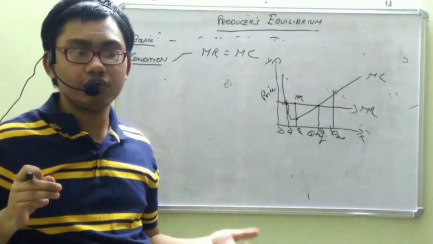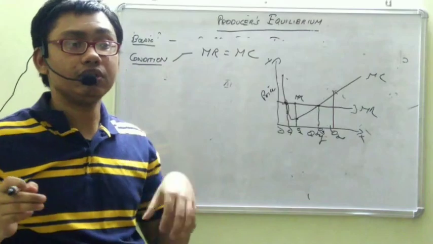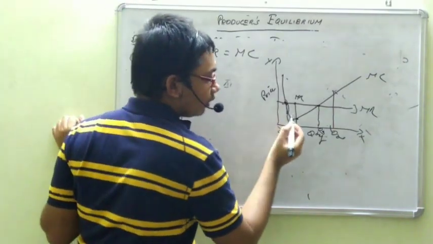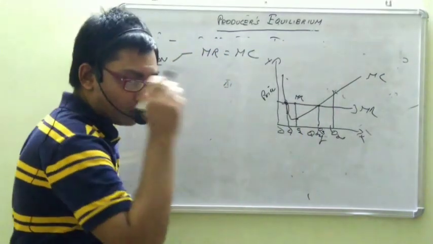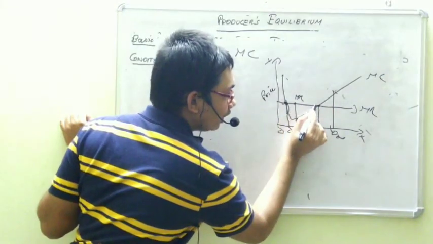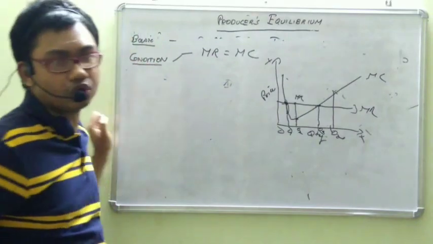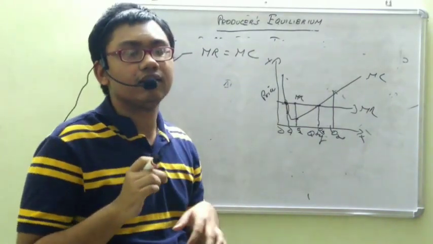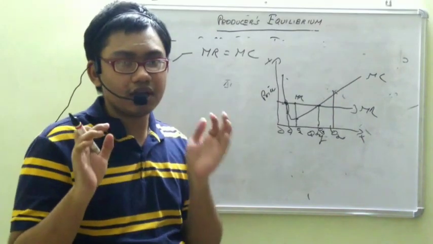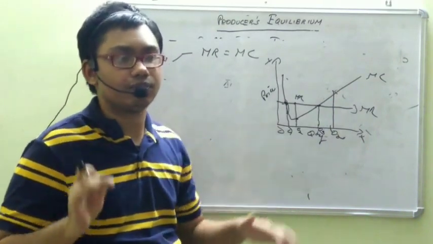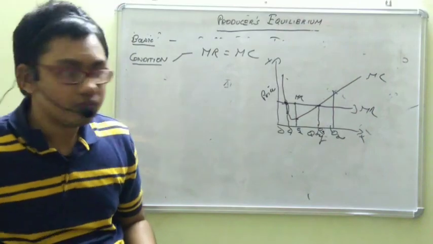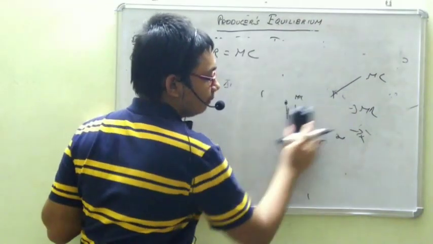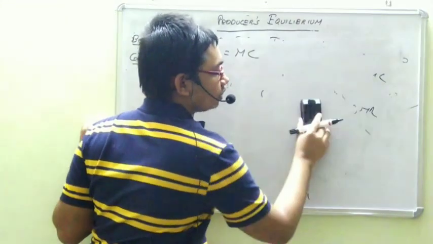For each additional unit he produces, he will incur losses, so he will not operate there. This is the only point where the producer will be willing to operate, because MR is equal to MC and the maximum level of profit is obtained at this point. Now, there is another way we can express equilibrium in the case of a producer.